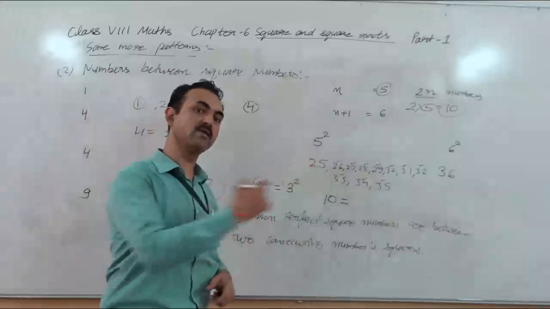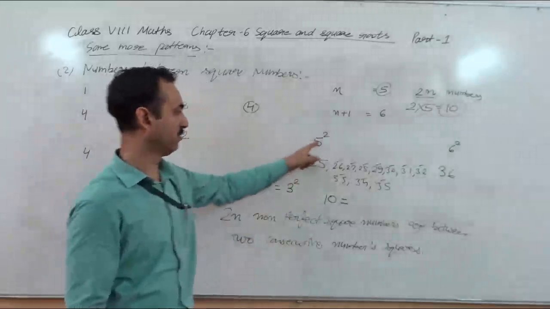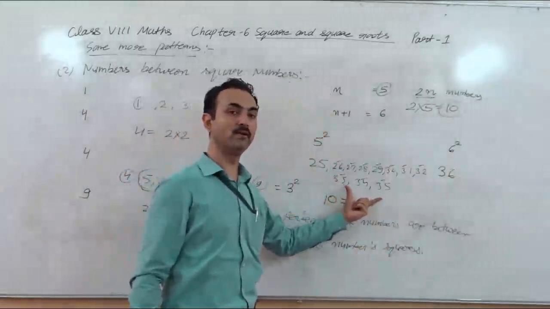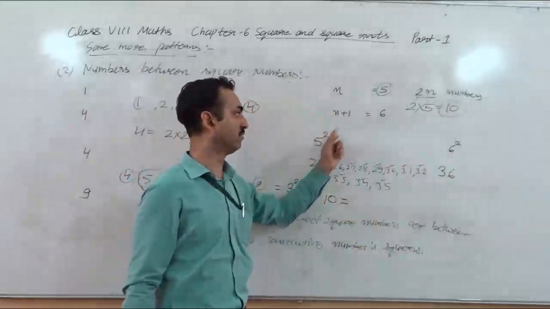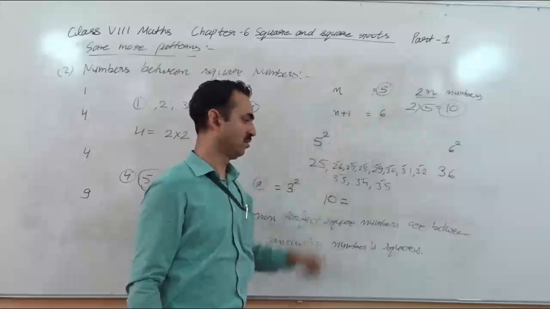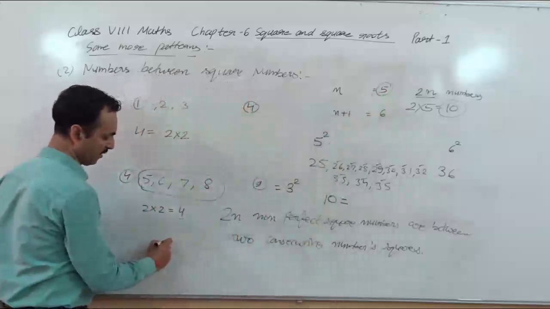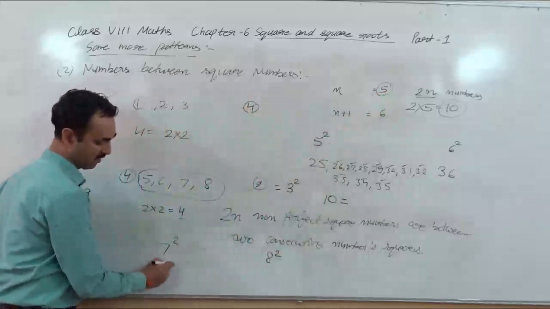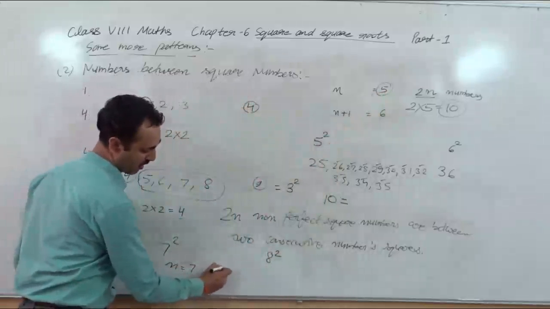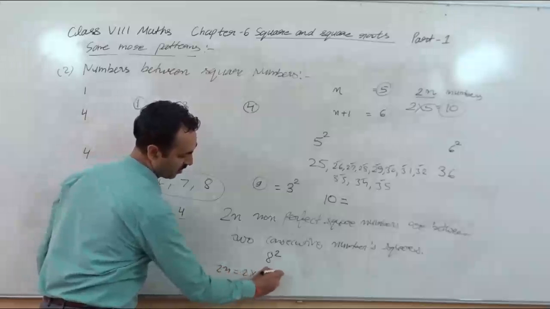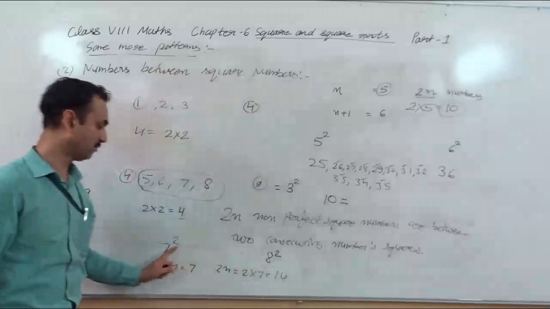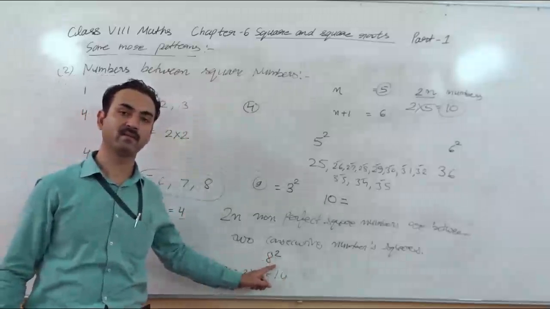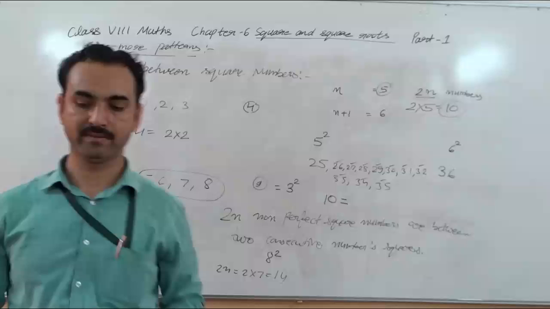So 5 square and 6 square. Between 5 square and 6 square, you will get 2 into n numbers, where n is 5. Remember, n is 5. So we can also find between 7 square and 8 square. What is n? n is 7. So 2n means 2 into 7, 14. So 14 numbers will be between 7 square and 8 square. Understand? Okay. Do practice.